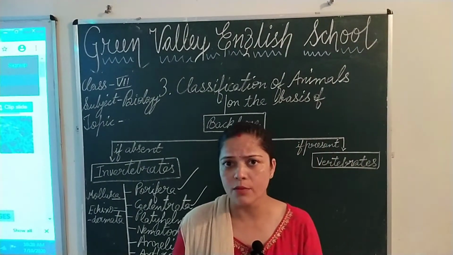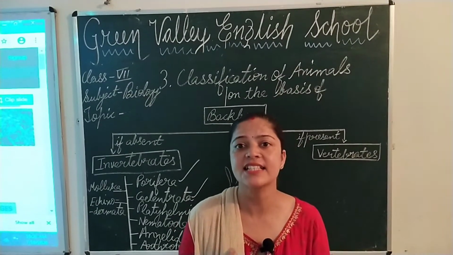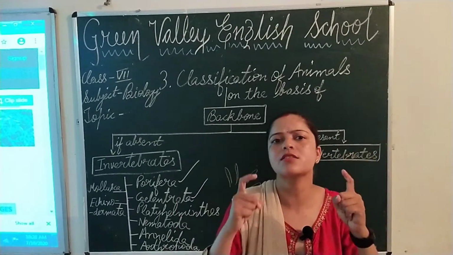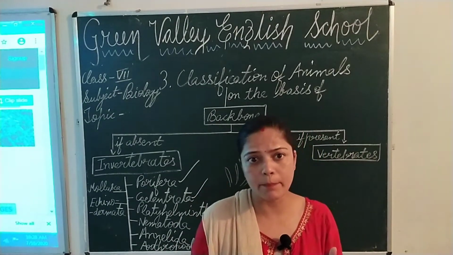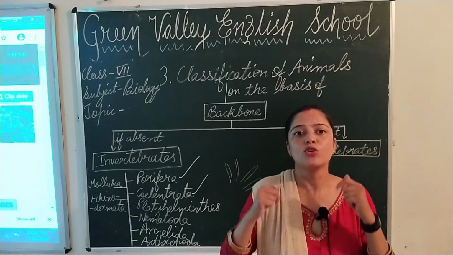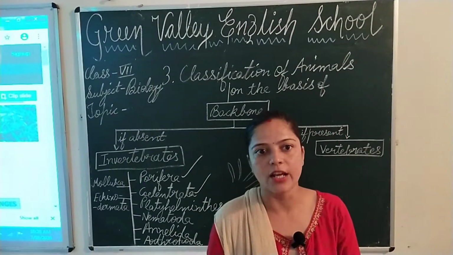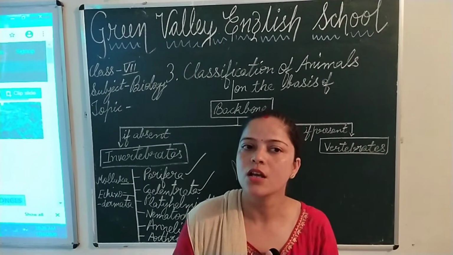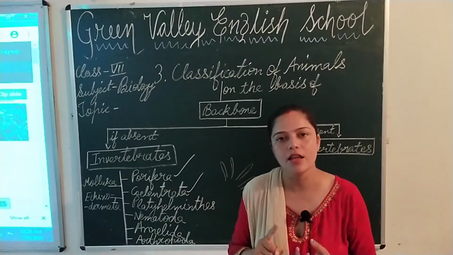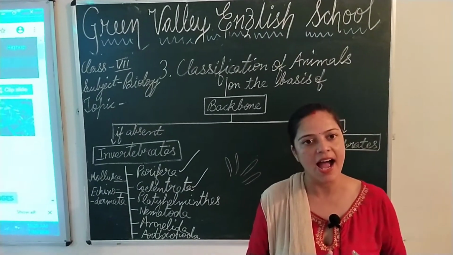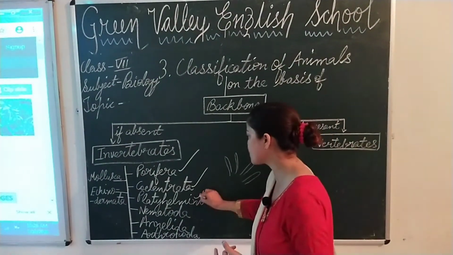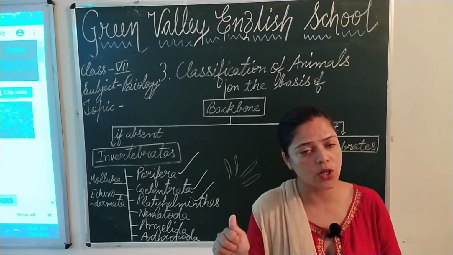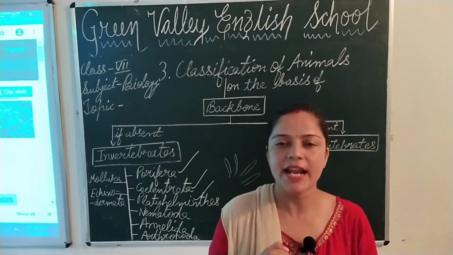Parasitic flatworms have hooks and suckers on their head. For what purpose? They help them to attach to the host body. Examples are liver fluke, tapeworm and planaria. This was about Platyhelminthes.